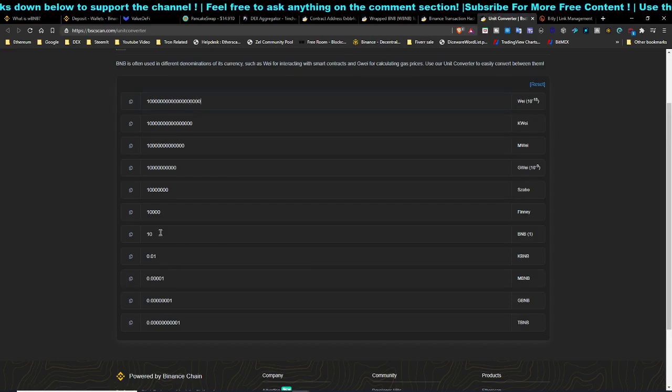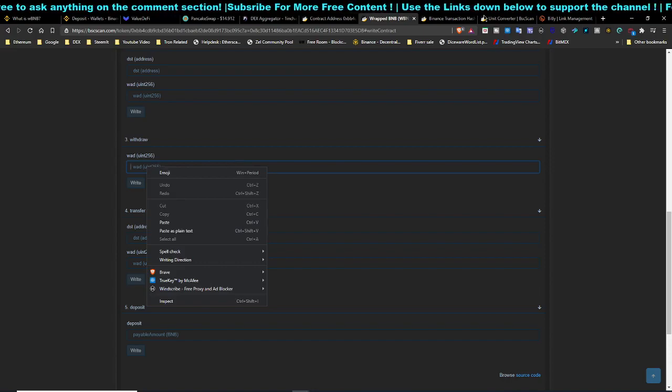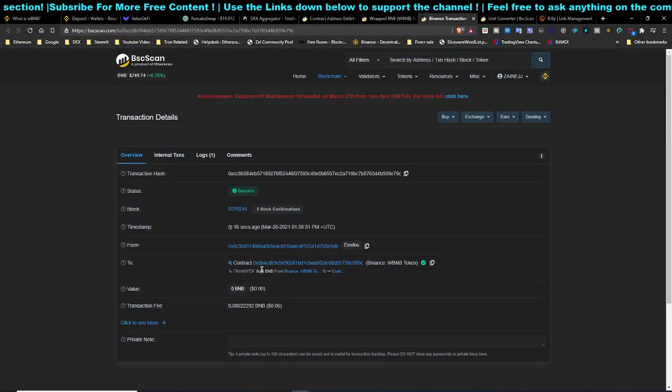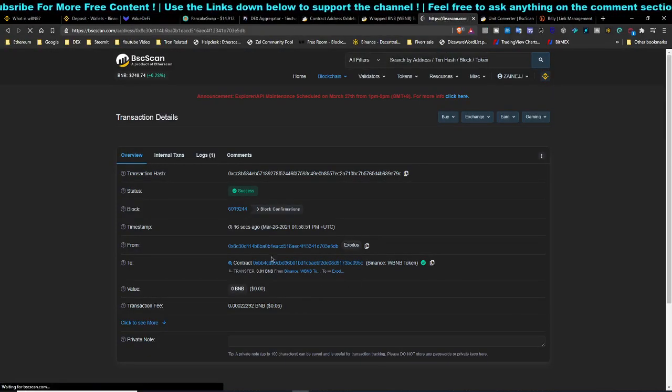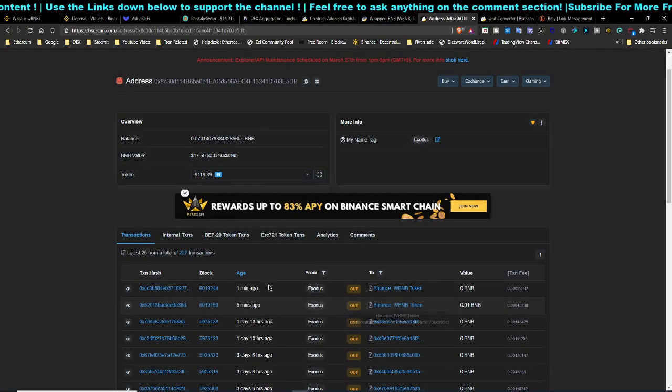Let's say you are going to do something like 1.123. So for the unit over here, you have to copy this amount and head back to the contract's withdraw function, pasting whatever you have seen in the first field. And after that, once you have pasted it, you just click on write and confirm the transaction, and you'll receive your BNB back to your wallet. Shown over here, yep, so everything is already done.